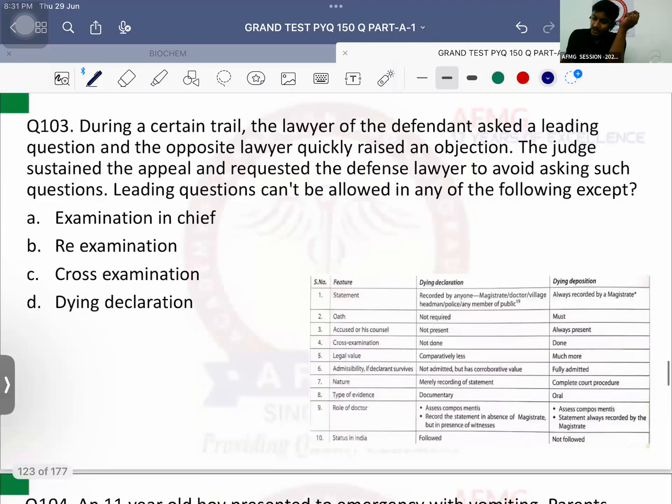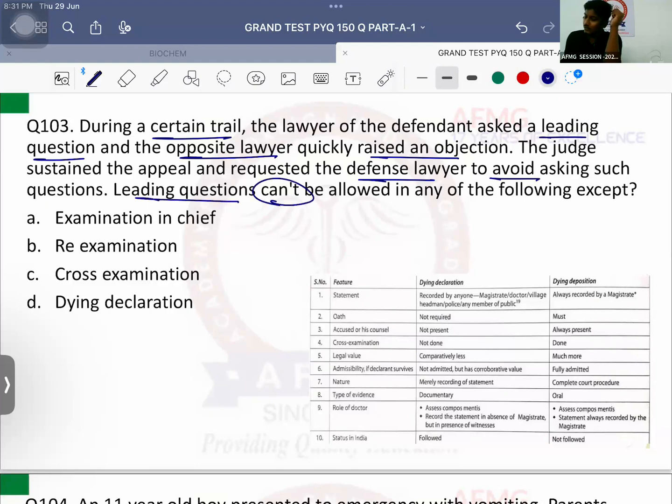Question number 103. During a certain trial, the lawyer of the defendant asked a leading question and the opposite lawyer quickly raised an objection. The judge sustained the appeal and requested the defense lawyer to avoid asking such questions. Leading questions cannot be allowed in any of the following except, मतलब किसमें allow किए जा सकते हैं, where they can be allowed. You need to find that. There are three types of examination.